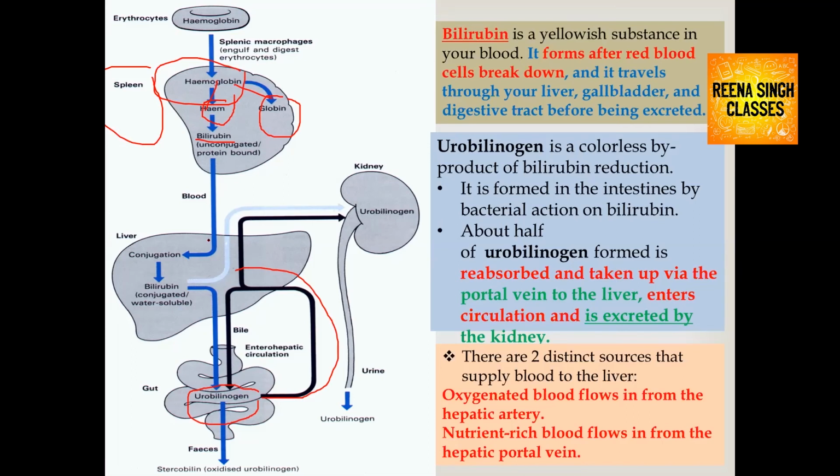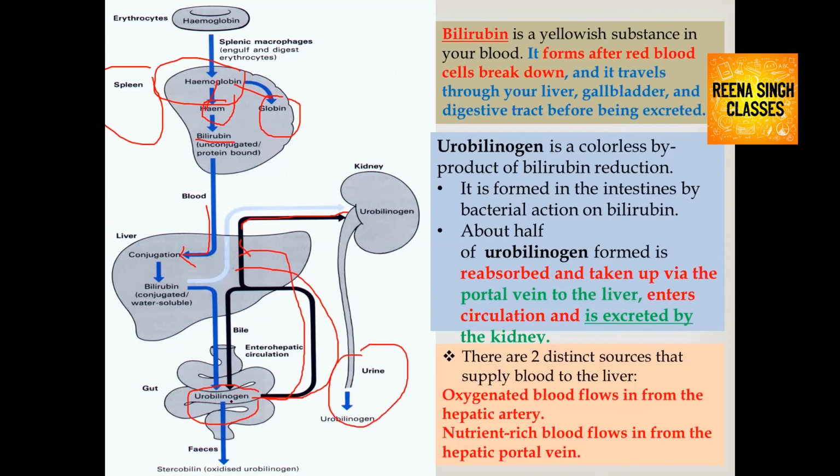First, with the help of the hepatic artery, and second, from the gut, nutrient-rich blood flows in the form of the hepatic portal vein. So it is known as portal circulation. Half of this urobilinogen is a colorless byproduct of bilirubin production, so it is carried to the kidney, and then it is excreted from the kidney in the form of urine.